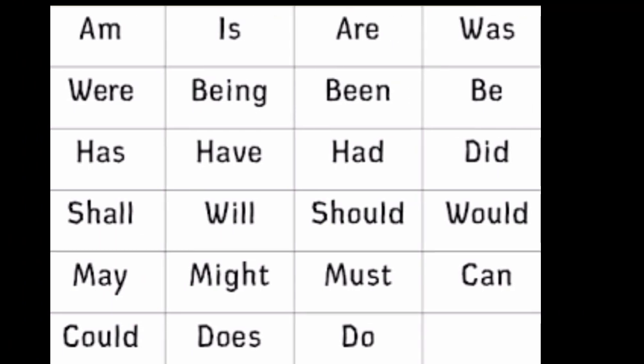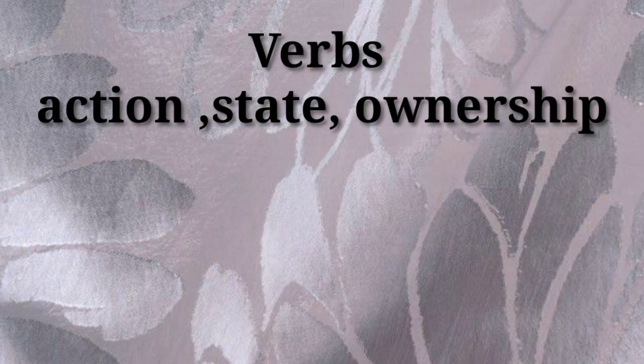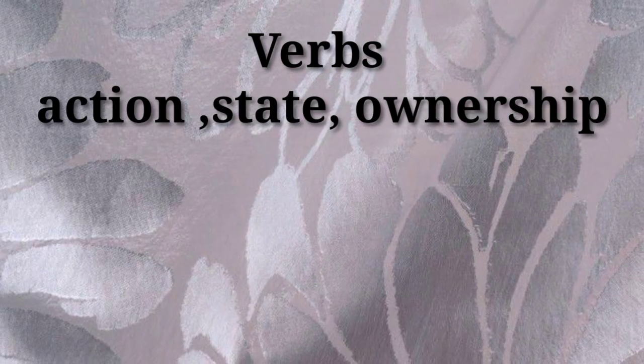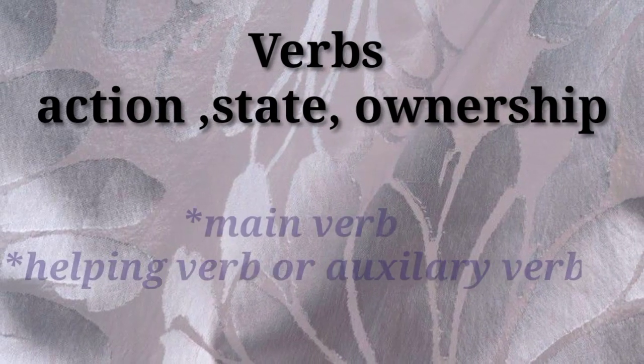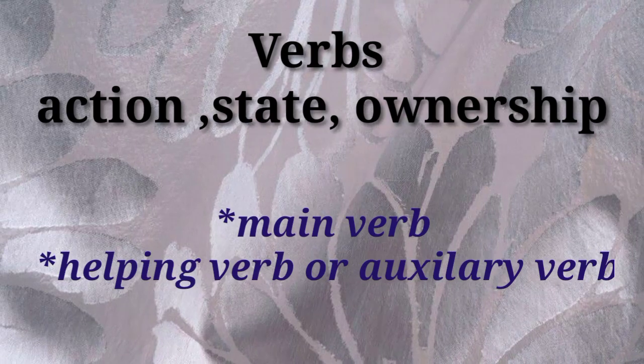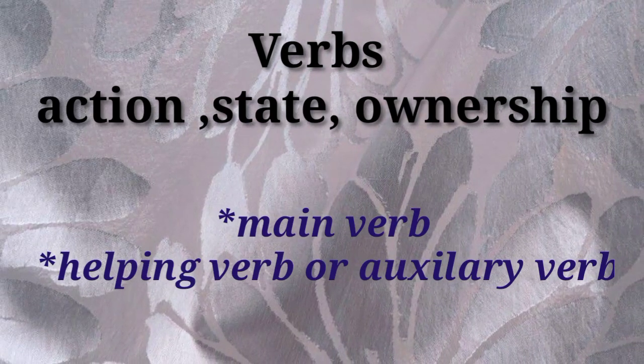There are some more helping verbs: am, is, are, was, were, being, been, be, has, have, had, did, shall, will, should, would, may, might, must, can, could, does, do. All these words are helping or auxiliary verbs which stand with the main verb in a sentence. So you have seen verbs. Verbs are the words which tell us about the action, state or ownership of the subject in a sentence. And you have also seen the two types of verbs, main verb and the helping or auxiliary verb.